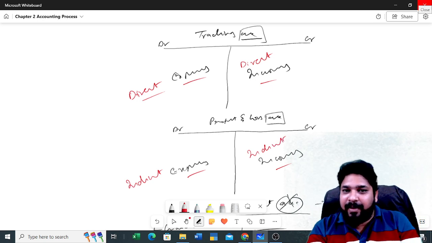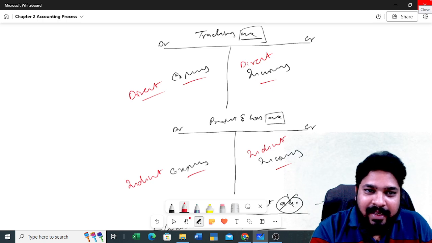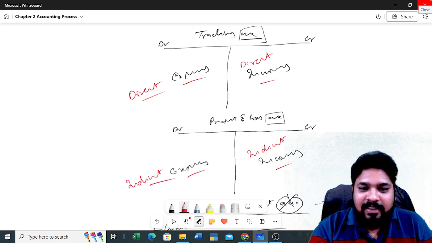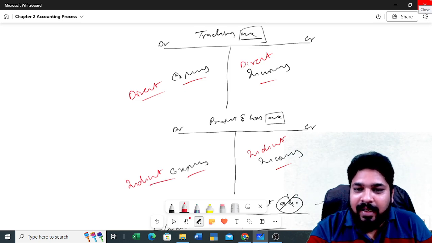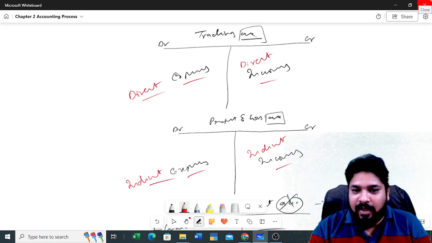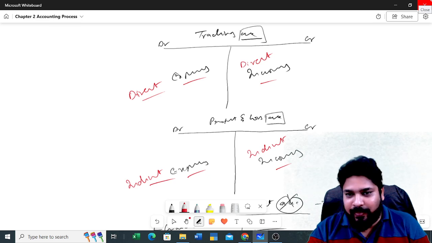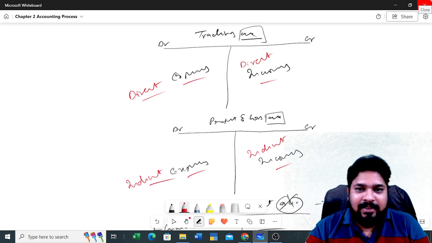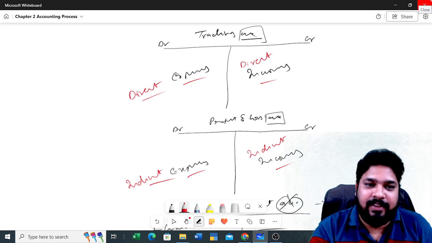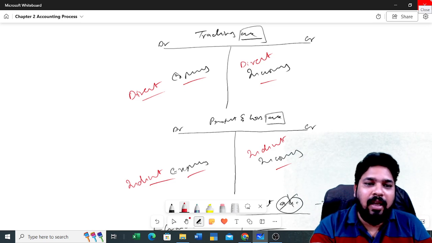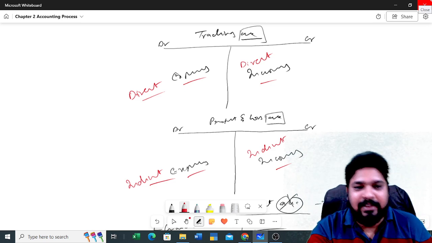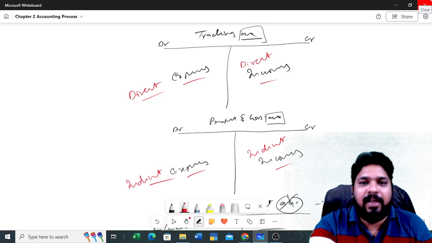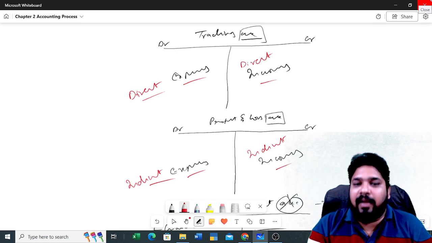Now you find some difference, right? These are the direct expenses and direct incomes, and these are the indirect expenses and indirect incomes. Clear or not? Understood or not? Now let me tell you about direct expenses and direct income. Both are expenses only, but there is definitely a difference. Now I will tell you clearly.